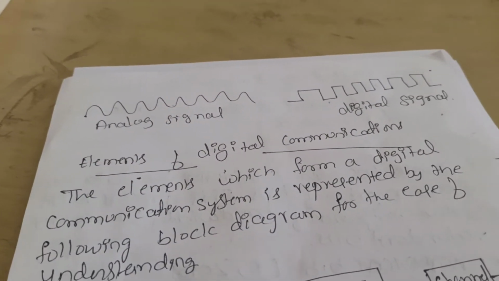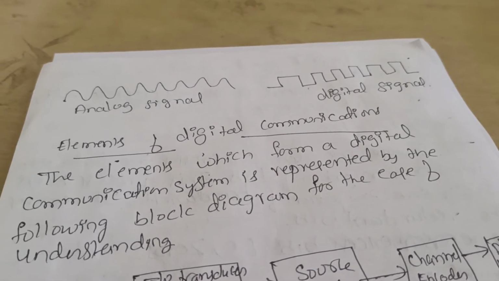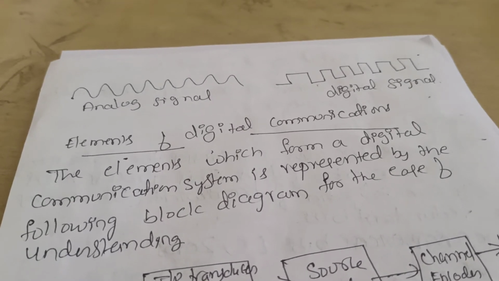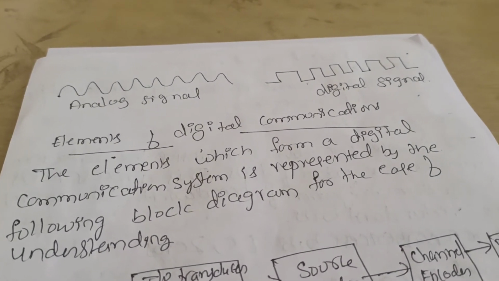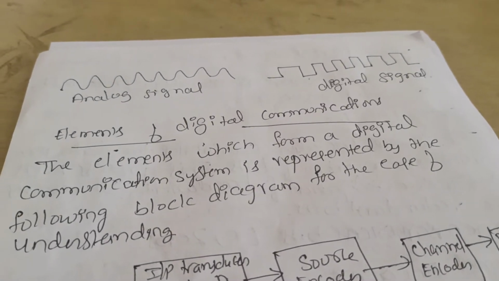So in this figure, we are going to see the analog and the digital signal. Analog signal, as I told, is a continuous time varying signal represented by the sine waveform, and the digital signal is a binary bits of zeros and ones, hence it is represented by the square wave.